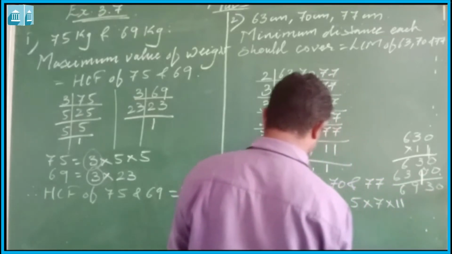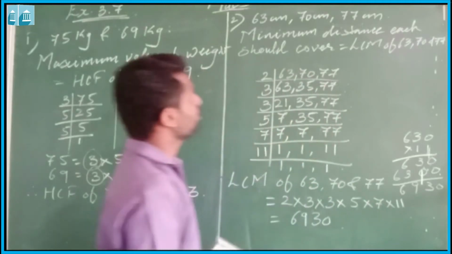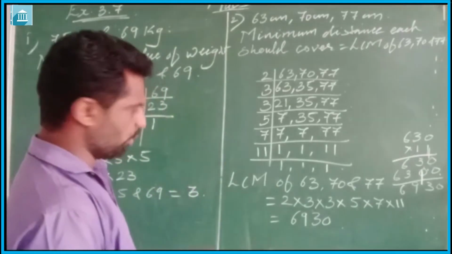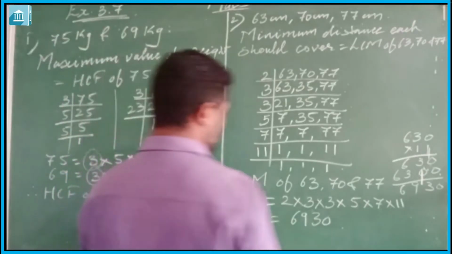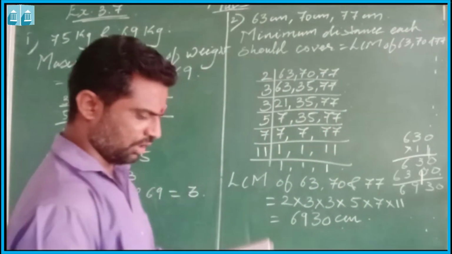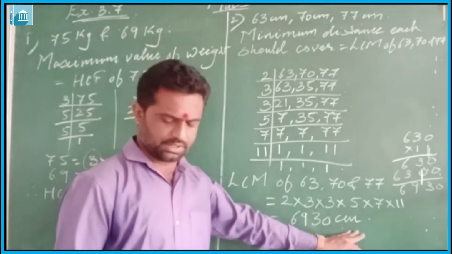So the LCM is 6930. So the minimum distance each should cover is equal to 6930 centimeters. Each should have to cover 6930 centimeters.